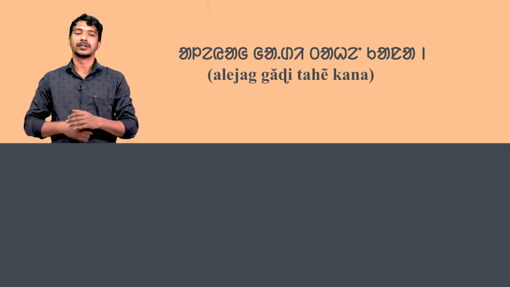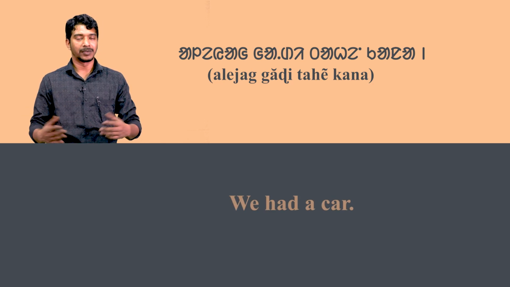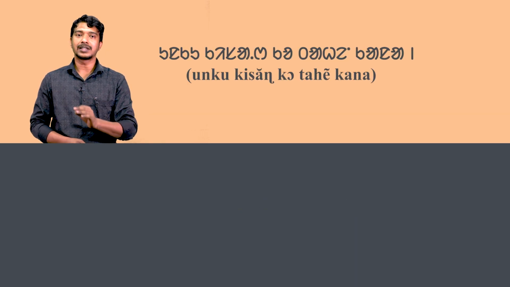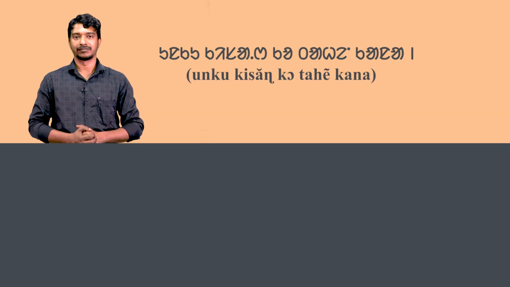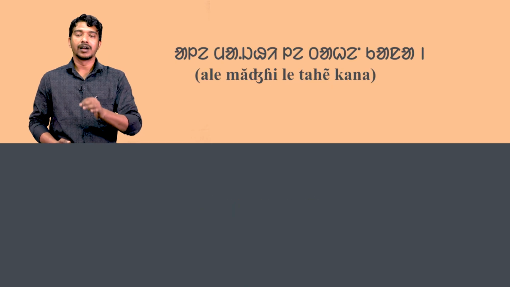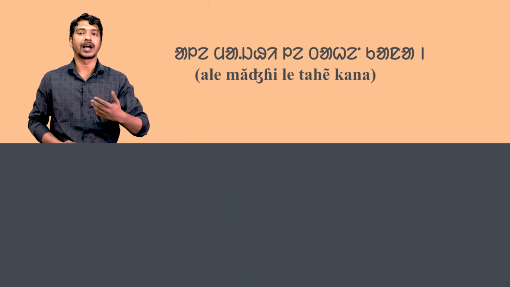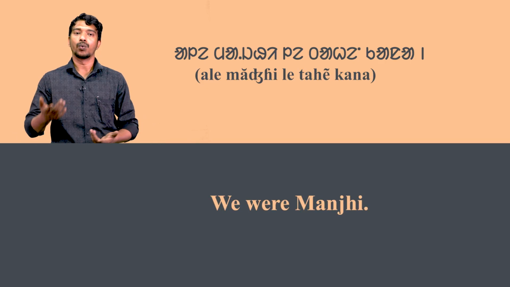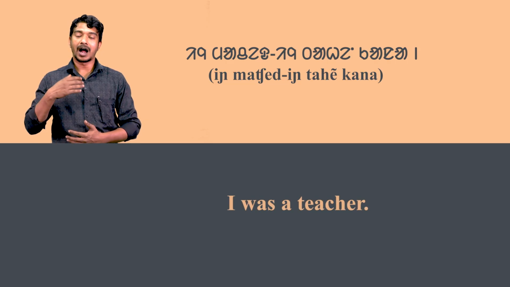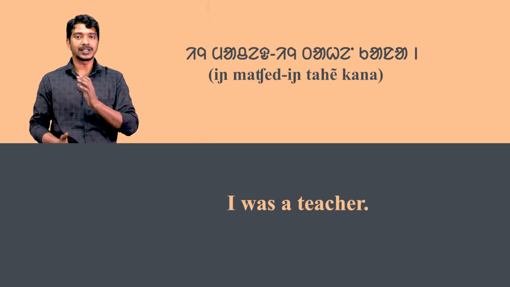Alaya gadi tahe kana means we had a car. Unku kisar ko tahe kana means they were rich. Ale majhile tahe kana means we were majhi. In machet in tahe kana means I was a teacher. Now look at these sentences and we discuss them in detail.